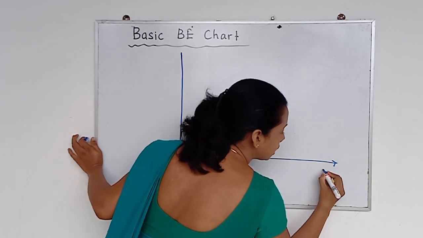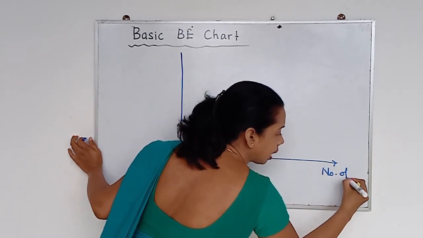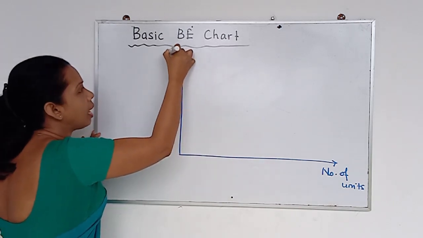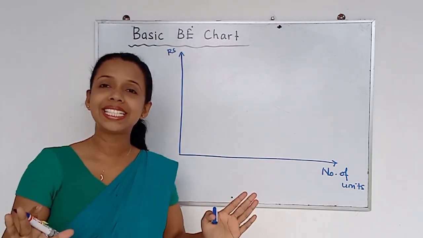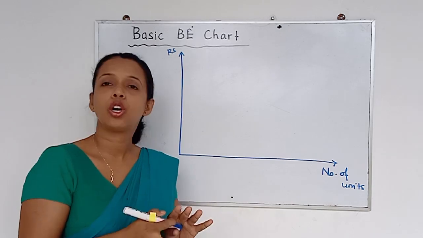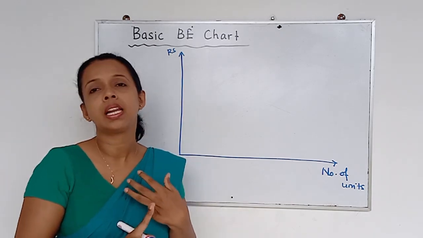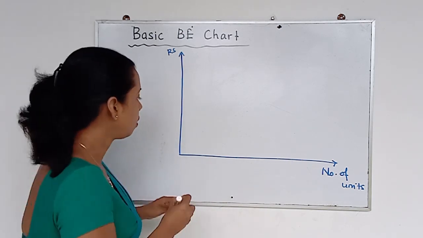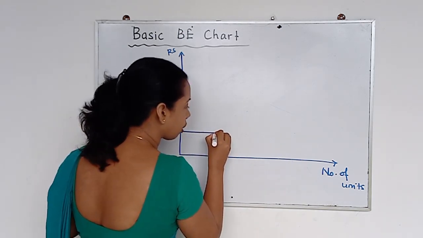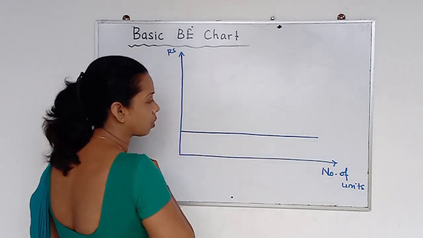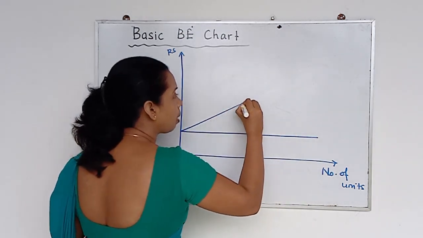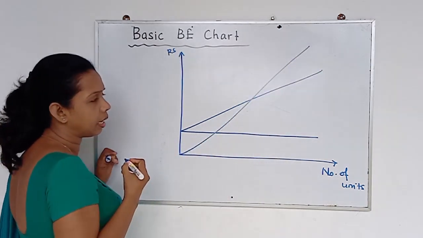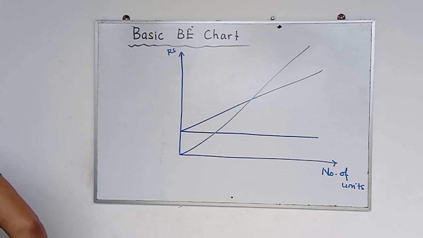Here it is the number of units, and here it is the rupee value. In the basic break-even chart, we are going to have our fixed cost line, total cost and total revenue, and we'll see how we can present it graphically. This is my fixed cost line, this is my total cost line, and this is my total income line. Now I'm going to name them one by one.